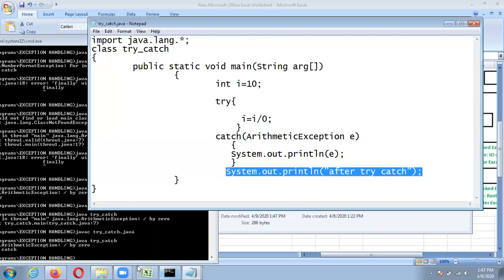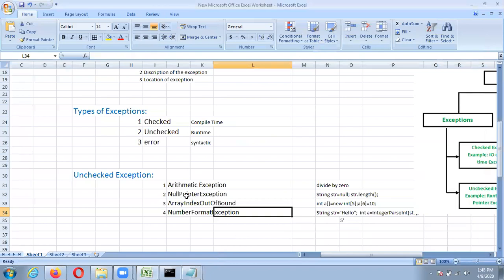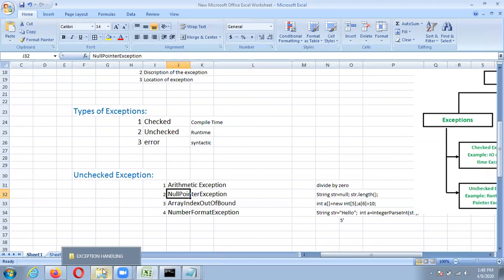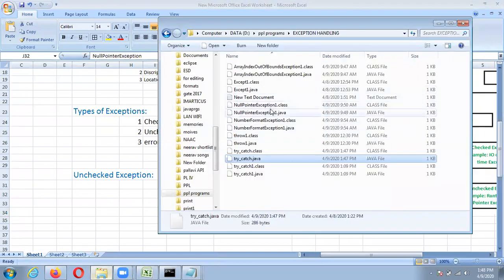The next exception we are considering is the null pointer exception.